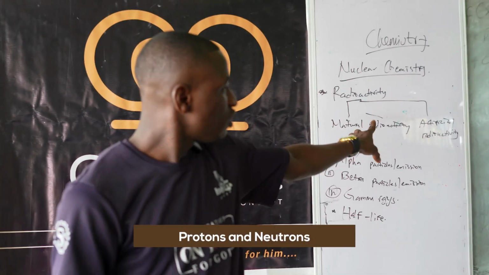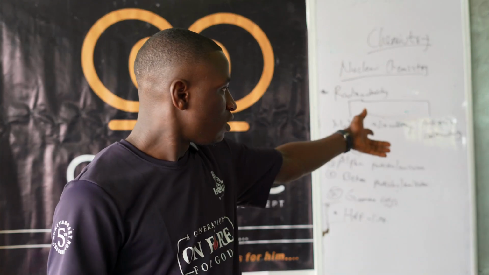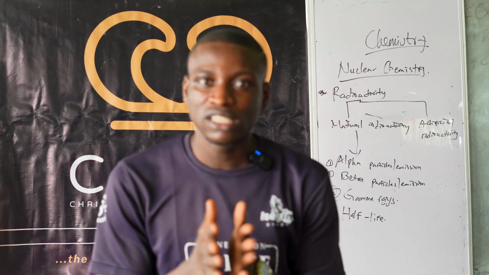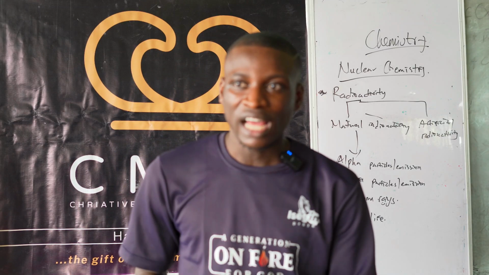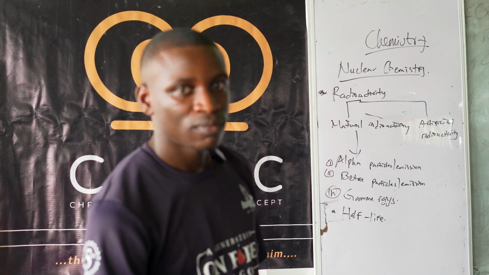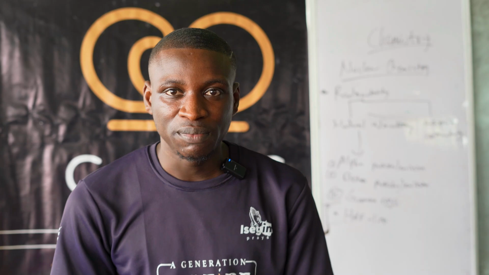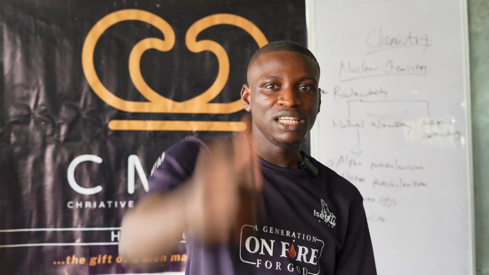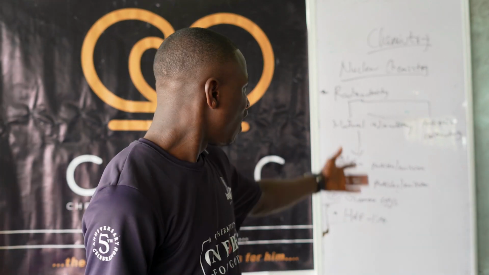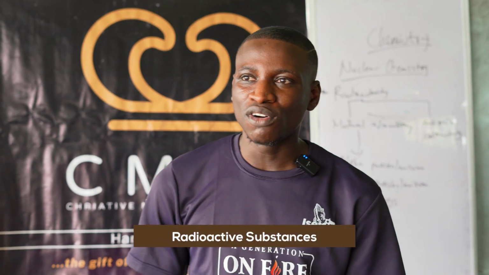So artificial radioactivity occurs when you bombard elements that are not radioactive before with those subatomic particles, and then after that bombardment they become what? Radioactive, and then they break down. Natural, you don't need anything, it's spontaneous, it just breaks down. But artificial, you need bombardment. You bombard those substances that are not radioactive before, so they become radioactive and then they what? Break down.